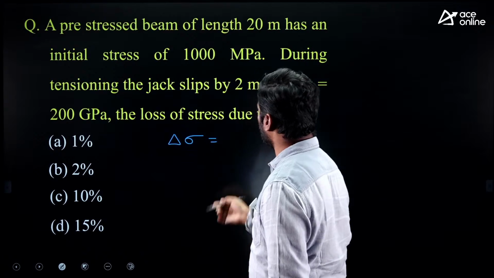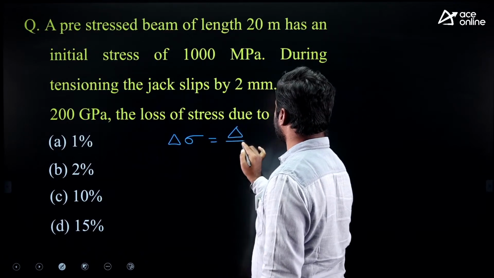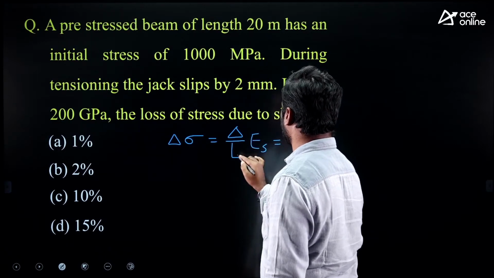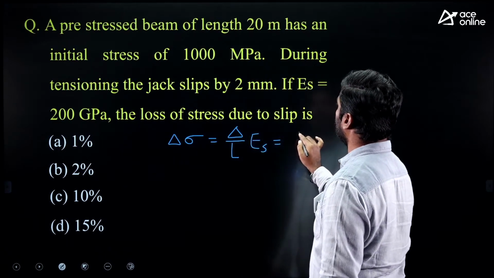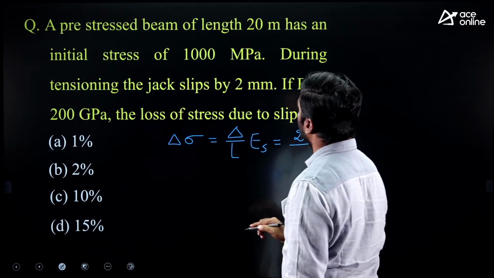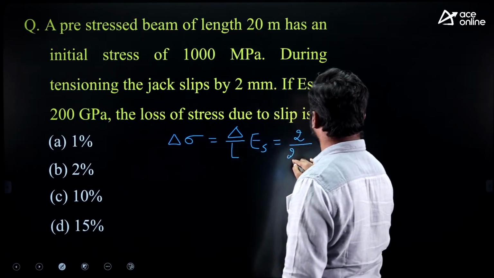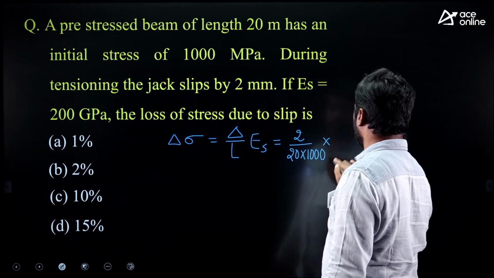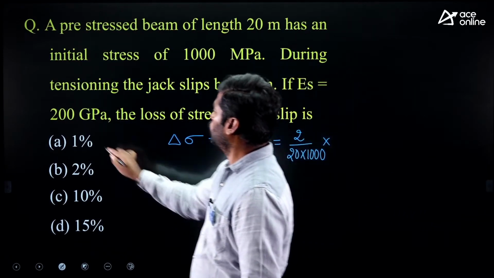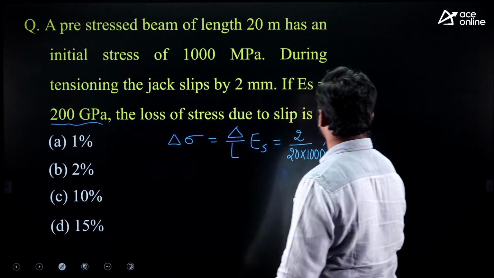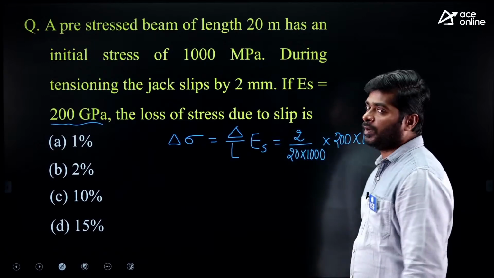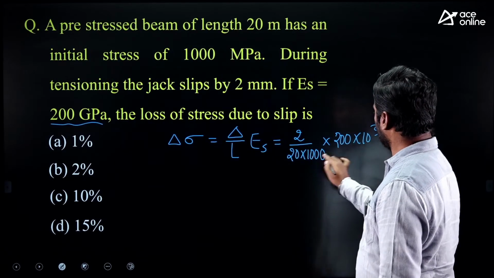First of all, we have to find out loss of stress due to anchorage slip. That is delta upon L into ES. Delta is given as 2 mm. Length is given as 20 meters, right, in mm. Into ES, given as 200 gigapascal, right, in megapascal. 1 gigapascal is equal to 10 power 3 megapascal.